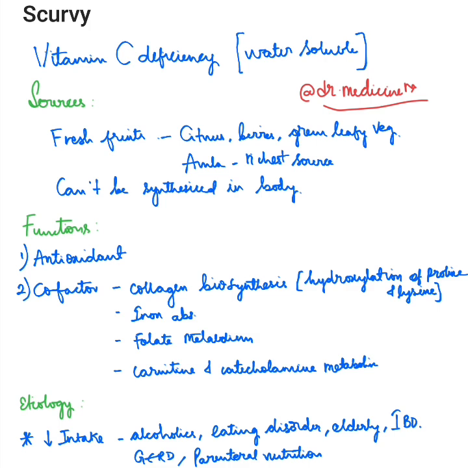Coming to functions, it is a very effective antioxidant and it plays a major role in collagen biosynthesis. So vitamin C for collagen. It acts as a cofactor in collagen biosynthesis, where it takes part in the hydroxylation reactions of proline and lysine, which are required for the formation of mature collagen. It is also a cofactor in the absorption of dietary iron, in the metabolism of folate, and in carnitine and catecholamine metabolism.